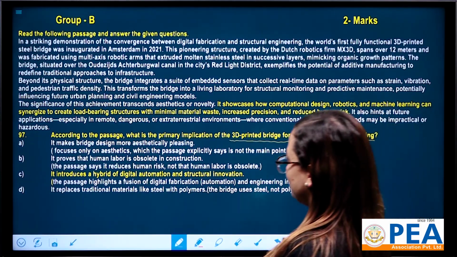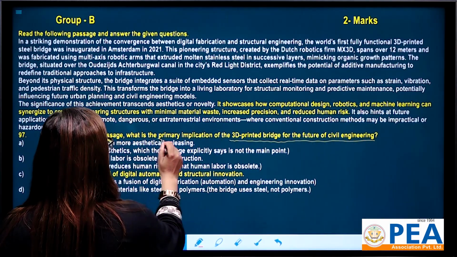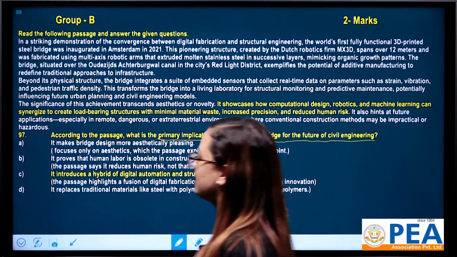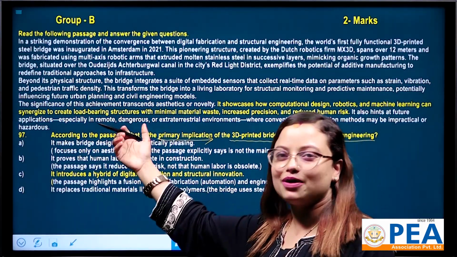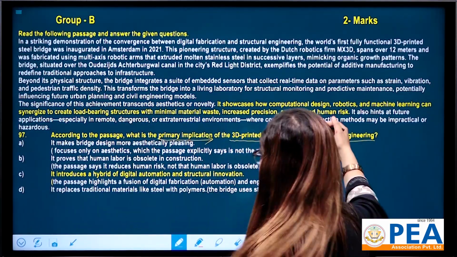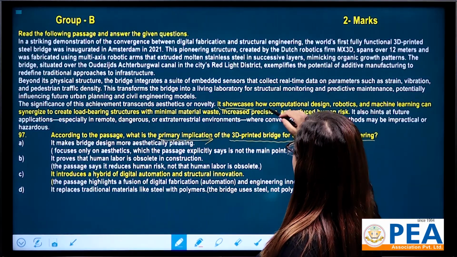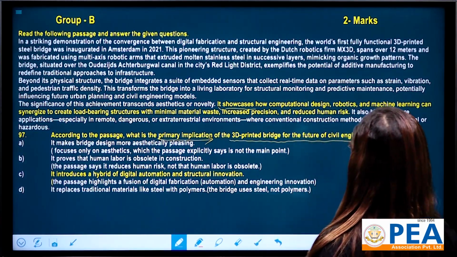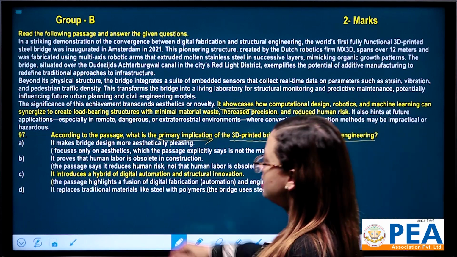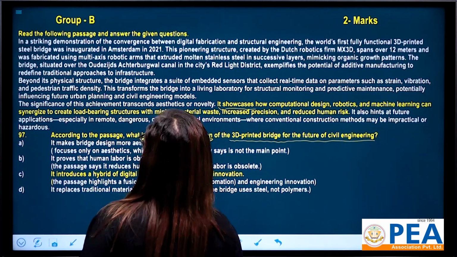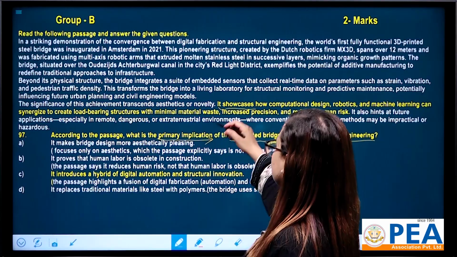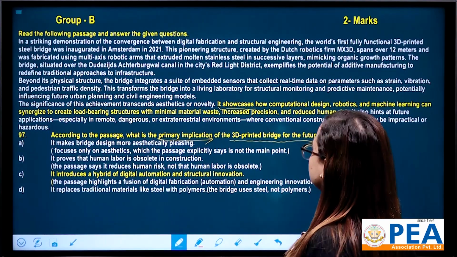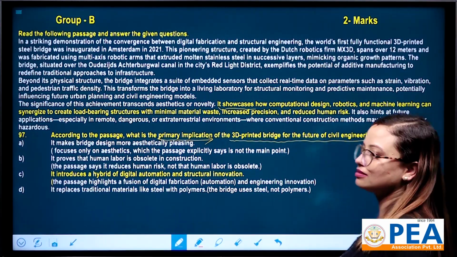For this I have highlighted the clue here. Now please come and read. It showcases how computational design, robotics and machine learning can synergize to create load bearing structures with minimal material waste, increase precision and reduce human risks.